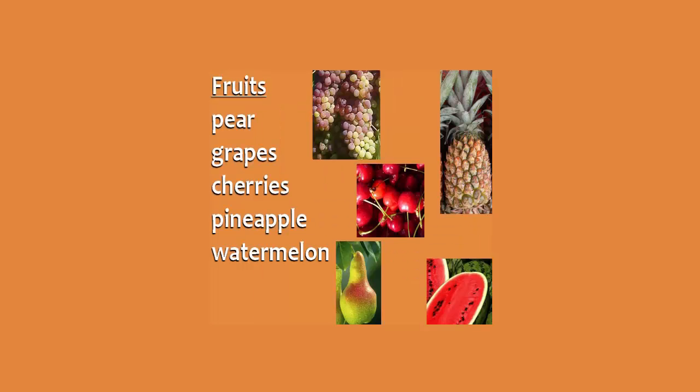On the next level up, we have fruits and vegetables. Here are some different types of fruit. Can you match each word with the correct picture? Now check your answers. Pear, grapes, cherries, pineapple, watermelon.